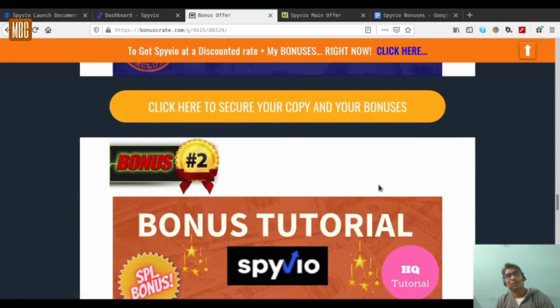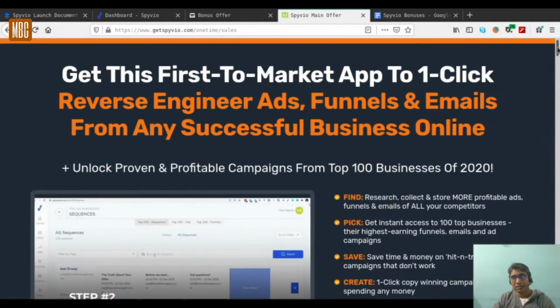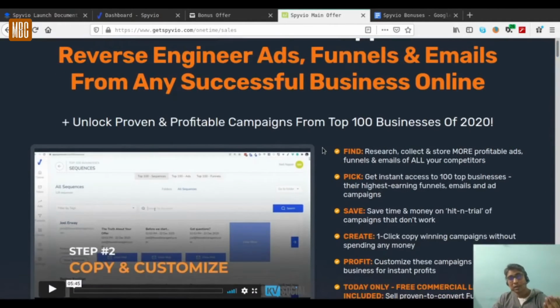Now you need to click one of these yellow buttons to purchase this software. So once you come to my bonus page, you need to click one of these yellow buttons so that it takes you to the sales page of SpyVio. The sales page will look somewhat like this. This is the sales page of SpyVio. You can go through the sales page.